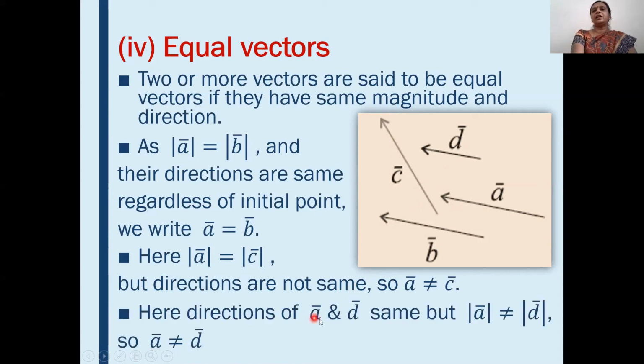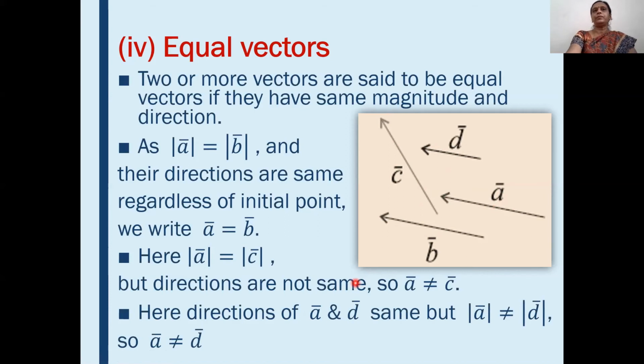Again, see here, a bar and d bar. Their direction is the same, but their magnitude is not the same. Therefore, a bar and d bar are not equal vectors. And what is the condition for equal vectors? Their magnitude should be the same and their direction should be the same. It is not necessary that the initial point should be the same.